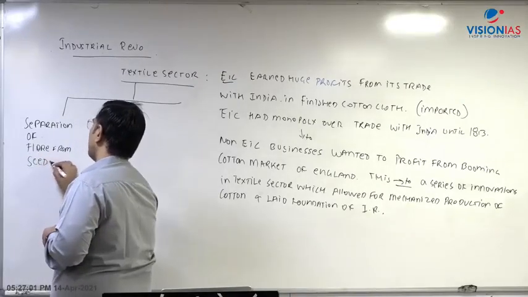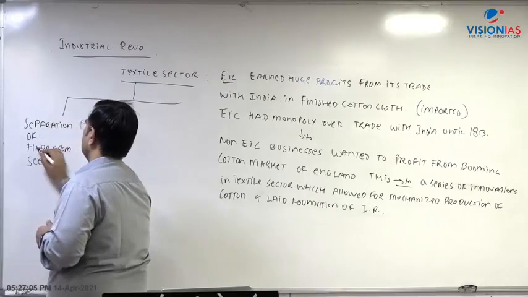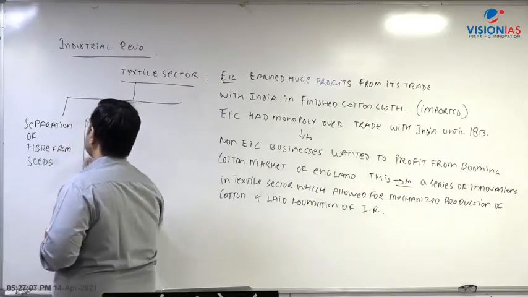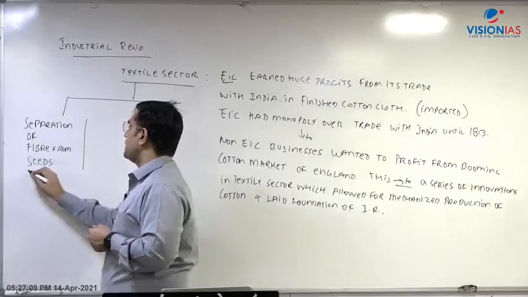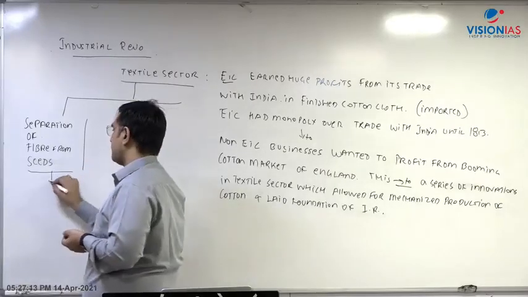Let's make it generic. This is the fiber. This is the first process. So after this first process, what do you have? You have fiber.